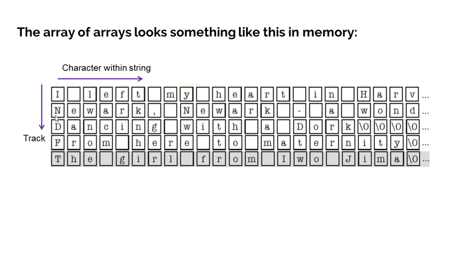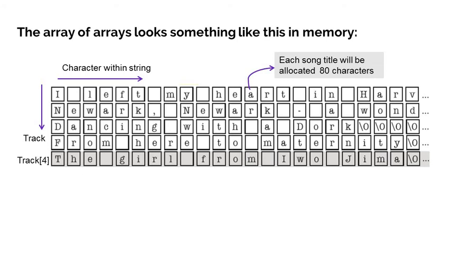So this track represents rows. That means this one is 0th, 1st, 2nd, 3rd, and the 4th. And this will specify the second dimension of a particular string. So each song title will be allocated 80 characters. That means each string can contain a maximum of 80 characters.